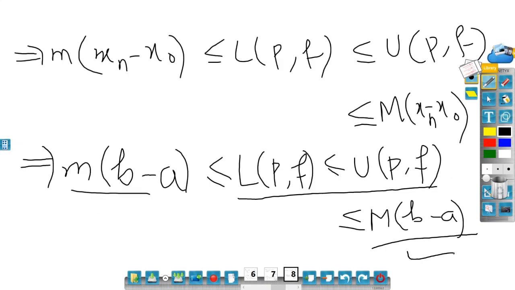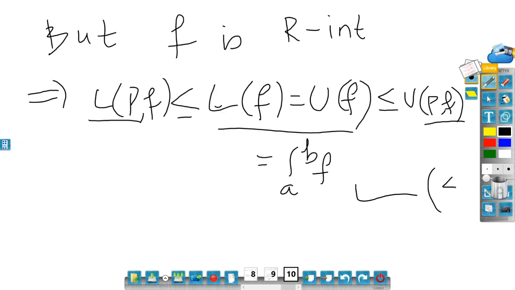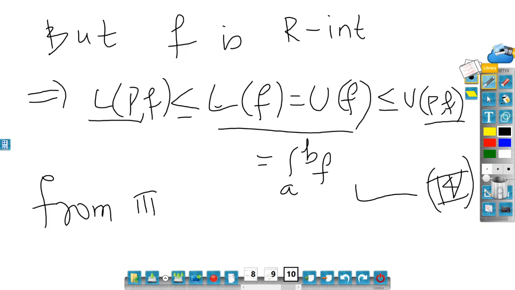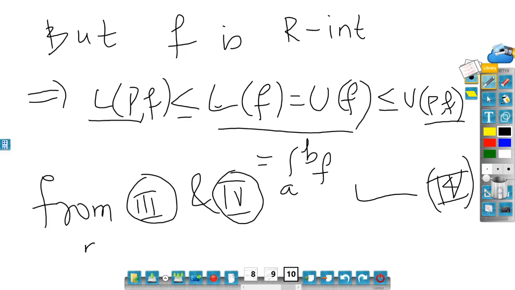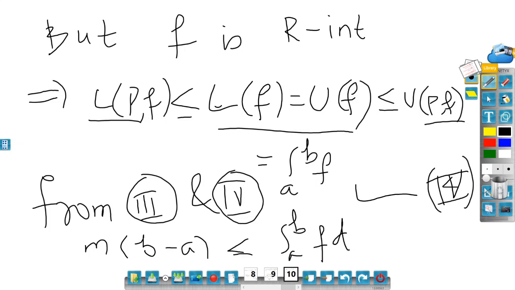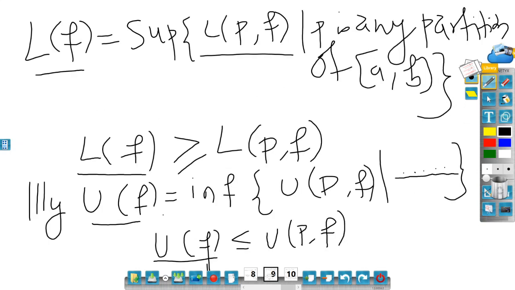Let me number this as 3, and if I number this as 4, then from 3 and 4 what I will get is: m times (b minus a) is less than or equal to the integral a to b of f dx, which is less than or equal to capital M times (b minus a), right?